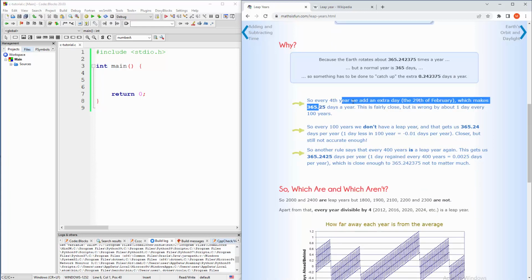So every fourth year we add an extra day. Let me repeat. Every fourth year we add an extra day, the 29th of February, which makes 365.25 days a year. This is fairly close, but it's wrong by about 1 day every 100 years. So maybe that's the theory you need to know here.